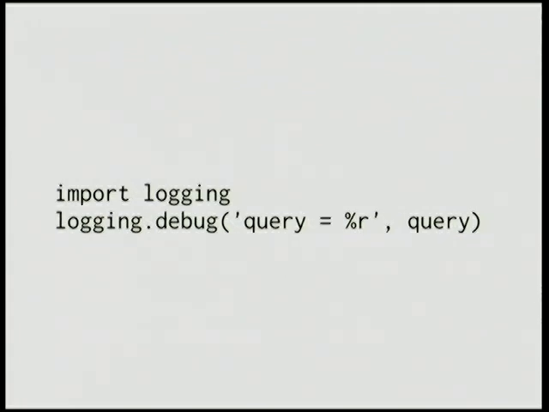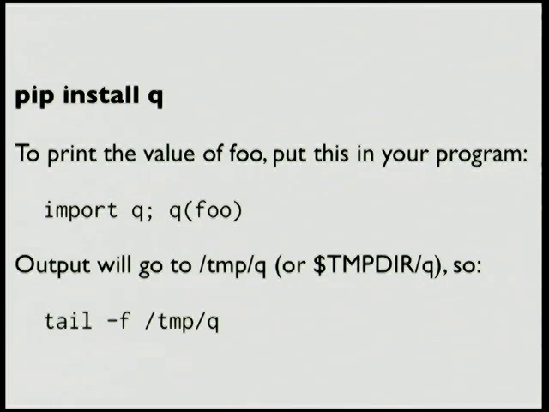So we try logging, but seriously, there are so many ways that this can fail. I mean, you don't know where the log's going to go. You don't know what the logging level is set to. It's just a complete joke. So Ping invented q. You pip install q, and then where you want to inspect something in the code, you say import q, q(foo), and that will dump out to a file in /tmp called q, a line saying foo equals and its value.